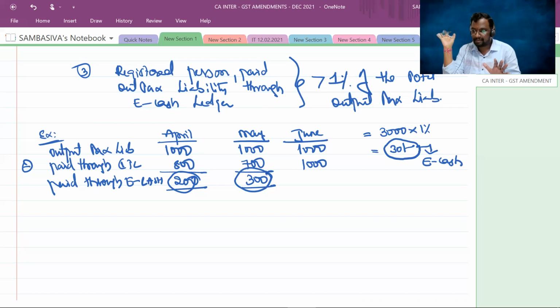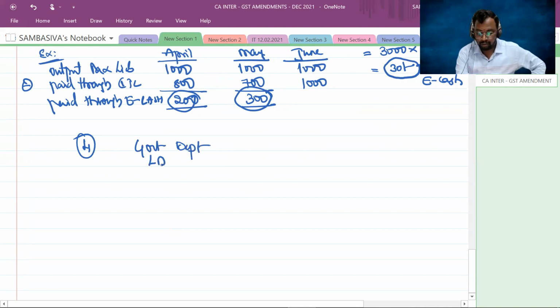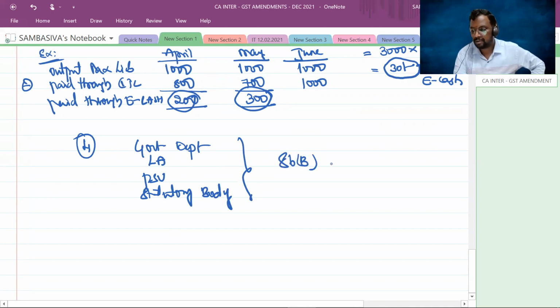Right, sir. Next. And third criteria, third exception, if you're a government department, or if you're a local authority, or if you are a public sector undertaking, or if you are a statutory body, for which 86B provisions are not applicable.